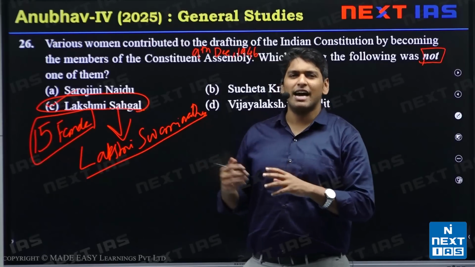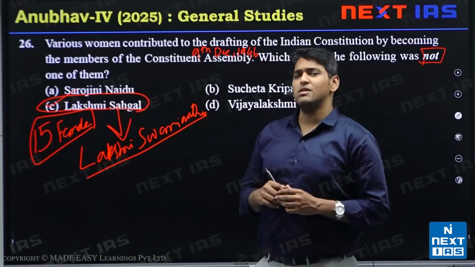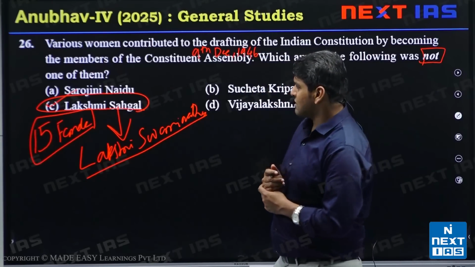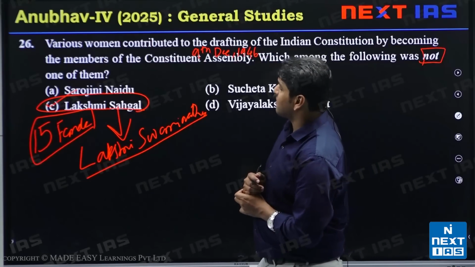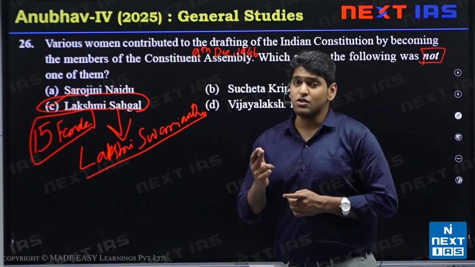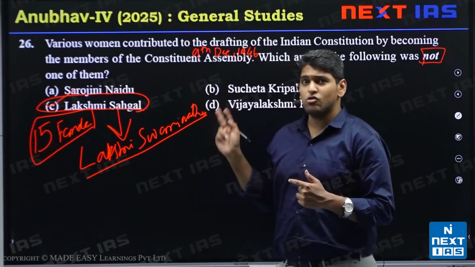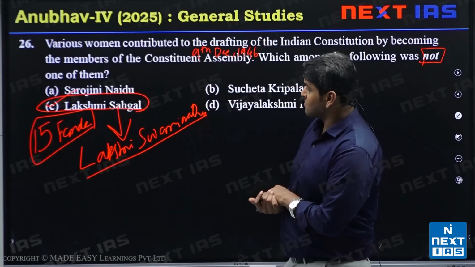She joined the INA under his influence, and later she was promoted to the rank of captain. So she was Captain Lakshmi all her life. Lakshmi Swaminathan became Lakshmi Sehgal because she married Prem Sehgal. Prem Sehgal was one of the 3 prisoners of the INA trial that we had seen in the last Anubhav discussion.